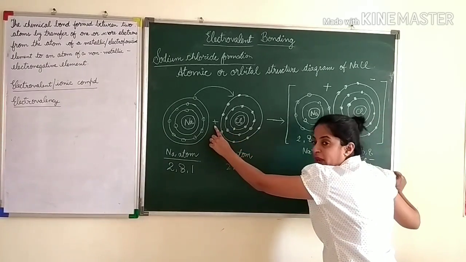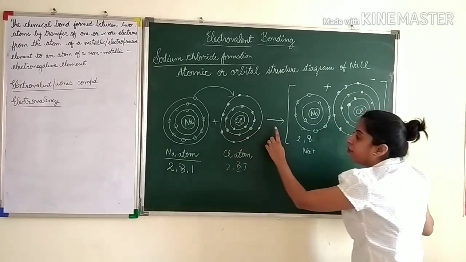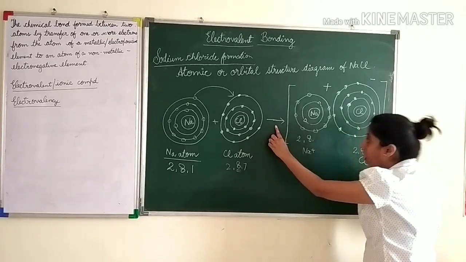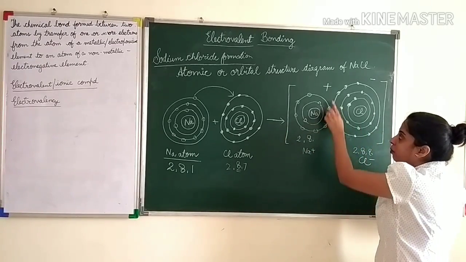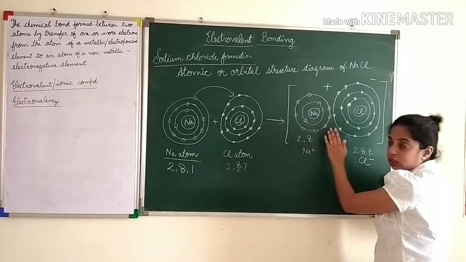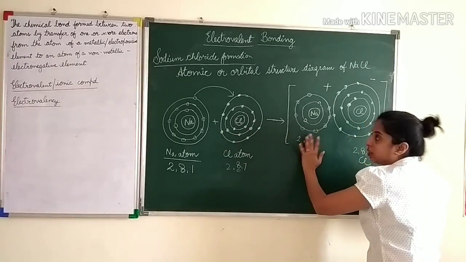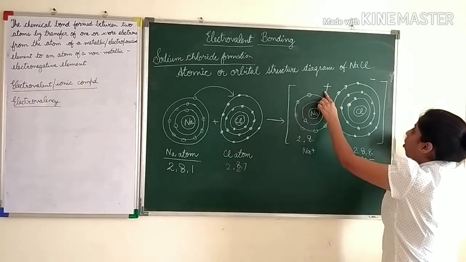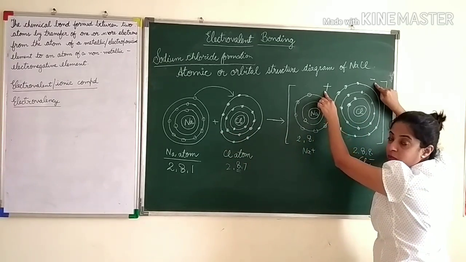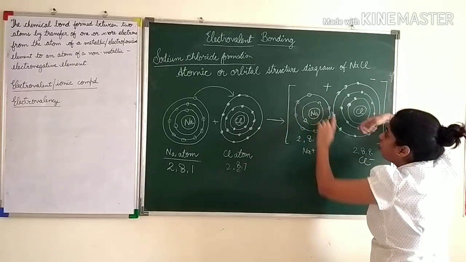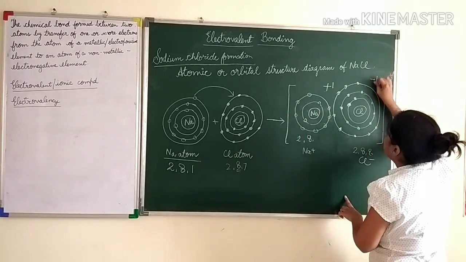If you don't put a plus sign here, you will lose marks. If you don't put an arrow here, you lose marks. If you put any sign in between here, you lose marks. So you take care of these signs. Plus, putting a positive and negative sign of equal magnitude is important. Here they have lost 1 electron, so plus 1 and minus 1.